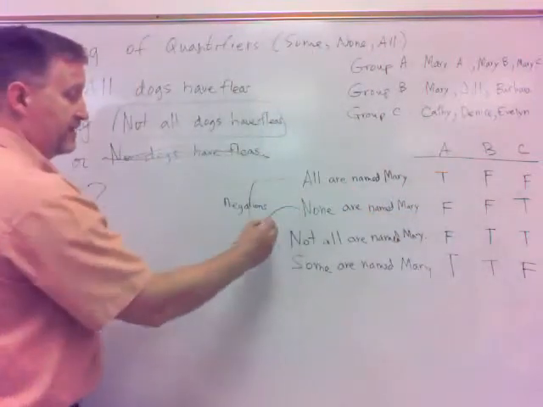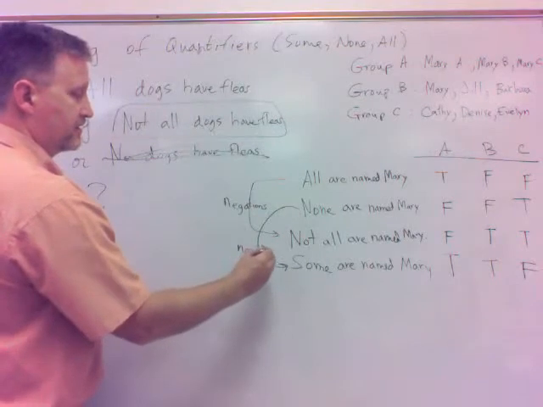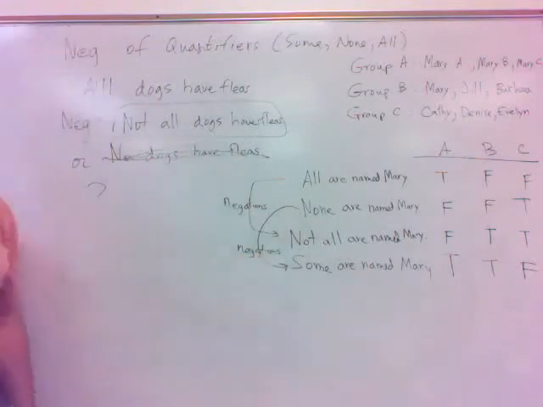Well, that's telling us these are negations. For every quantifier, there's a negation. None is negated by some. None is negated by some. Or no, none or no, okay?